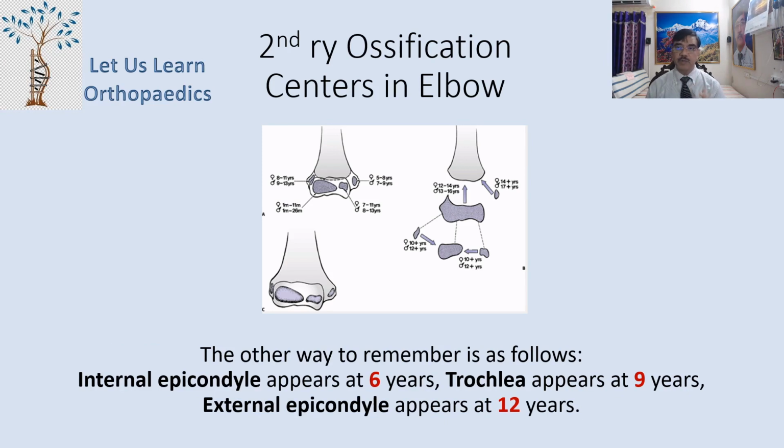The other way to remember is the internal epicondyle appears at 6 years, trochlea appears at 9 years, and external epicondyle at 12 years. 6, 9, 12. ITE.